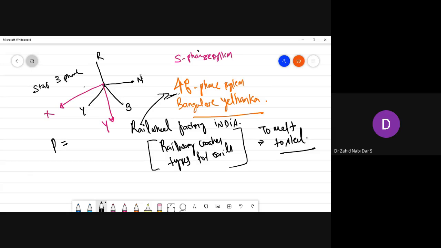For example, for a single phase, power would be VI cos phi. Why this cos phi, we will understand later. For three phase, power would be 3 VI cos phi. Similarly, for a 48 phase system, it is 48 times VI cos phi. We need more power to melt steel. Three VI cos phi cannot melt steel. So we are increasing the phases to get more operation.